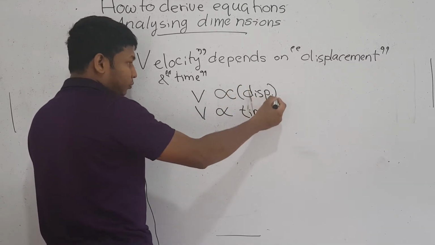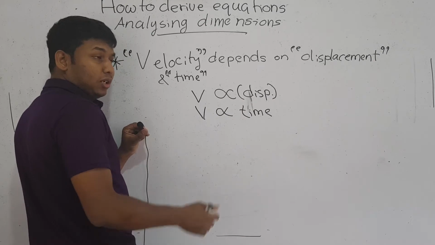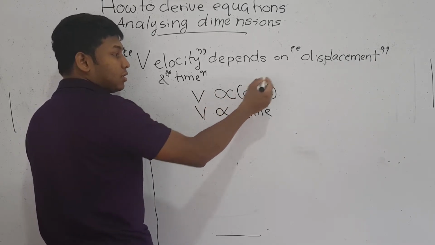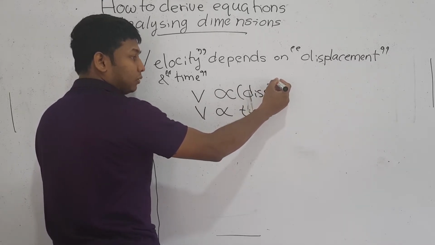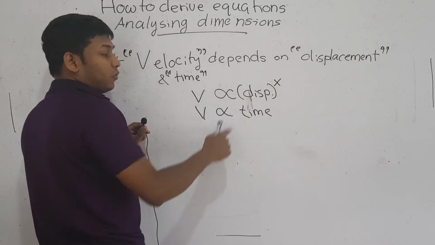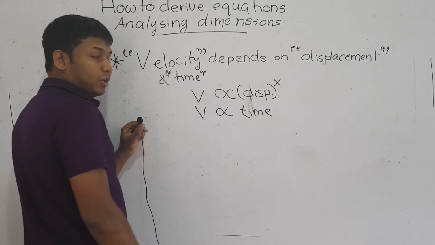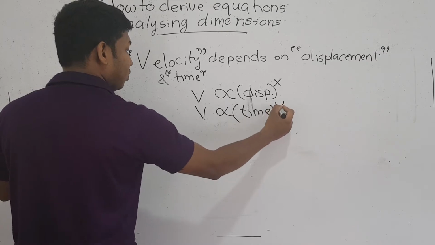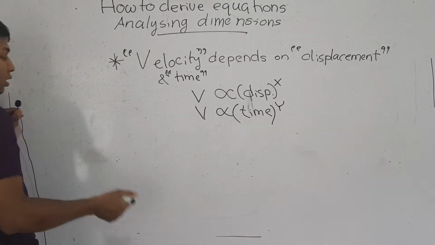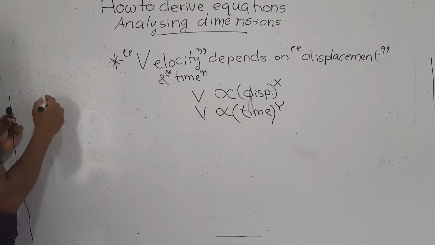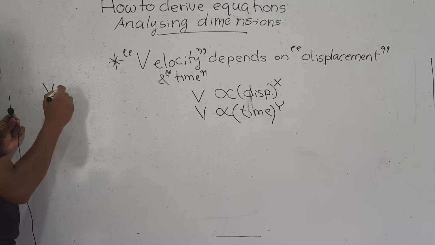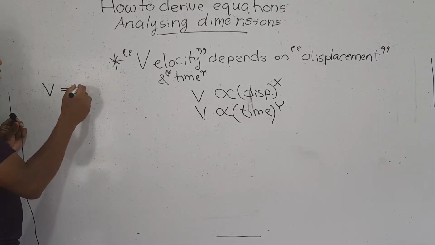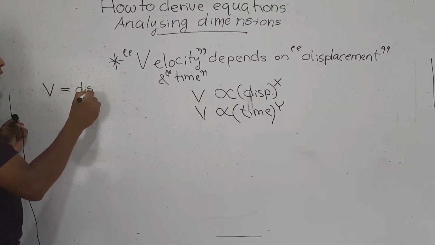To illustrate that idea, I should write velocity is proportional to some power of displacement, and velocity is proportional to some power of time. Now for example, I would explain it here. In the actual context, velocity is equal to displacement divided by time.